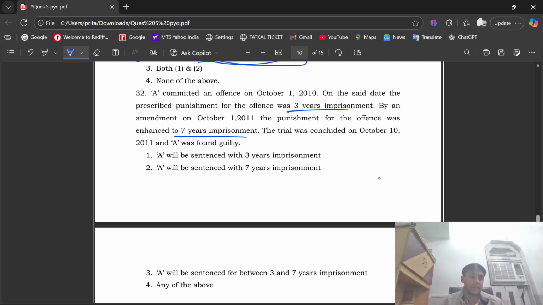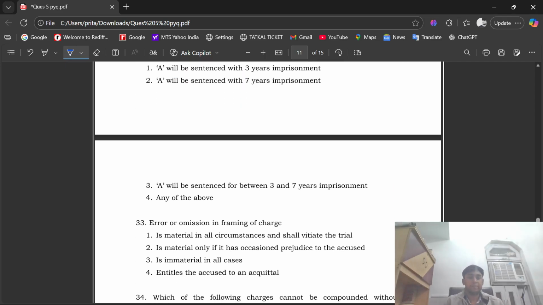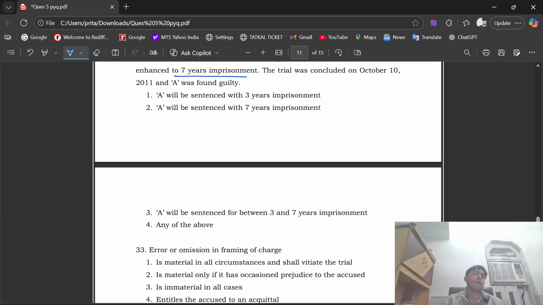The options: option one, A will be sentenced with 3 years imprisonment. Option two, A will be sentenced with 7 years of imprisonment. Option three, A will be sentenced for between 3 and 7 years of imprisonment, or option four, any of the above. The right option is option number one, that is A will be sentenced with 3 years of imprisonment.